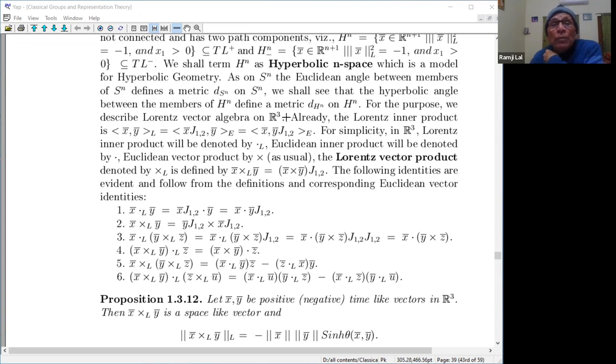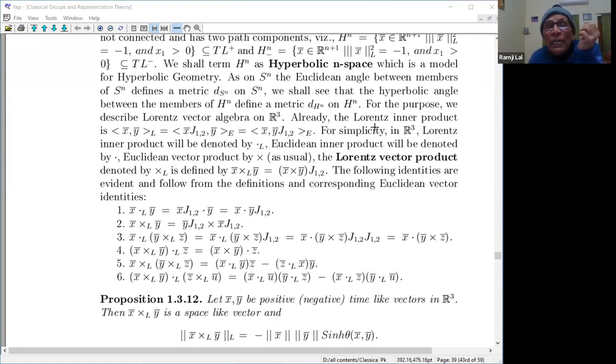So for any geometry between 3 points, if you want to do trigonometry, you need 3 points, and 3 points will always be contained in a 3-dimensional subspace. Through a Lorentz matrix, that 3-dimensional subspace can be transformed into R3. So the whole geometry is now that of R3, that is on H2.